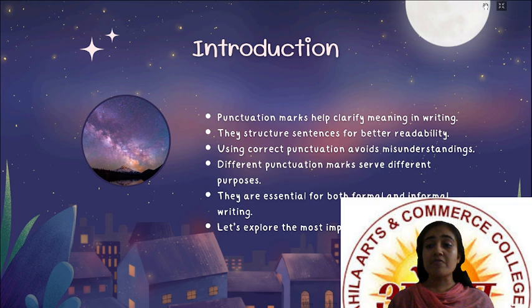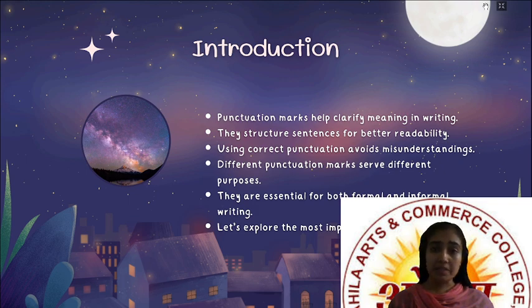Punctuation marks help clarify meaning in writing. They structure sentences for better readability. You will be able to read it better. Using correct punctuation avoids misunderstandings. If you use correct punctuation marks, then one cannot have misunderstandings. There is less chance of misunderstanding. Different punctuation marks serve different purposes.